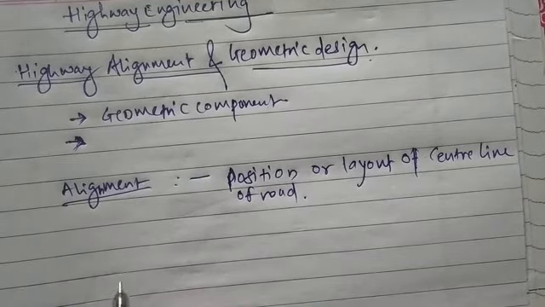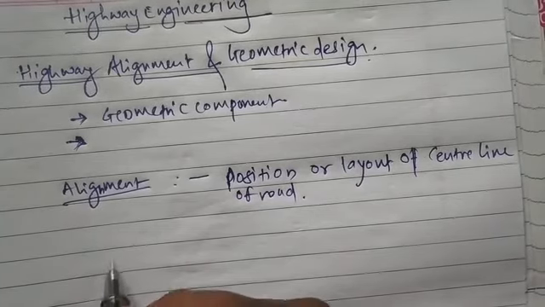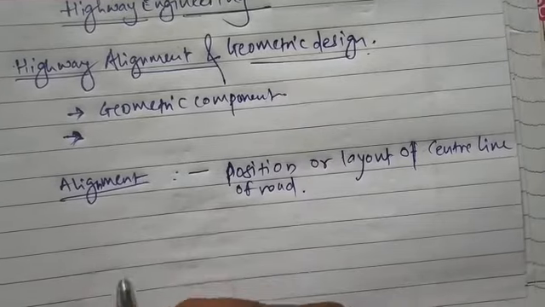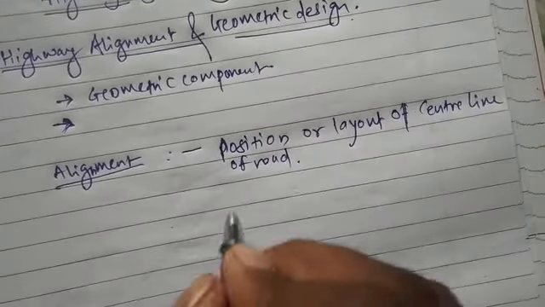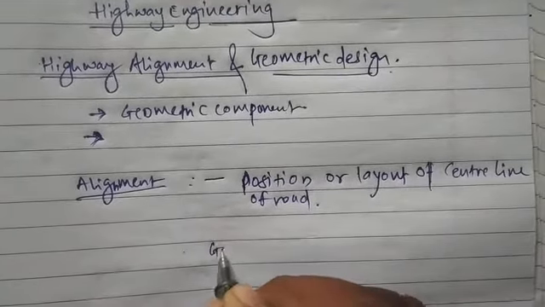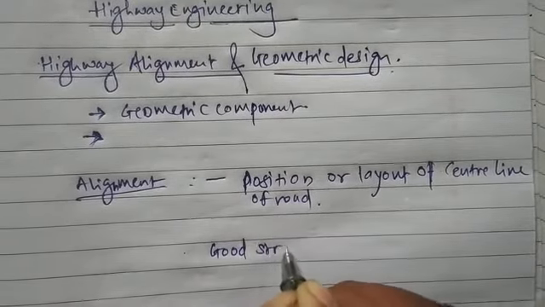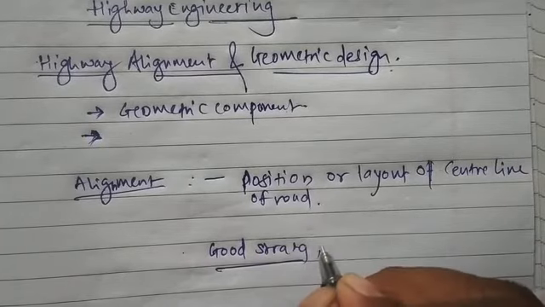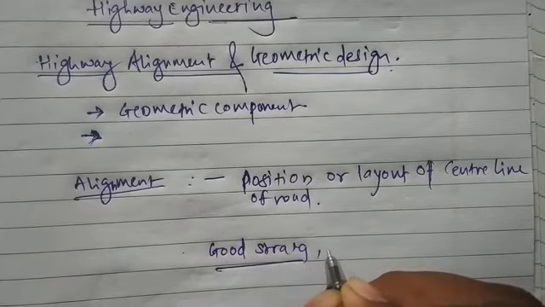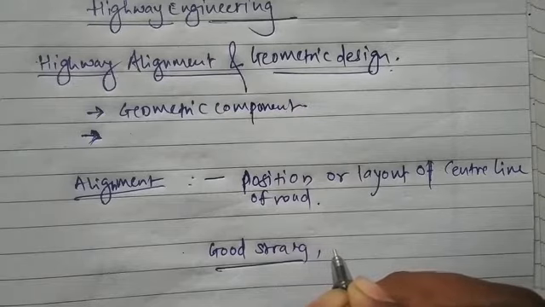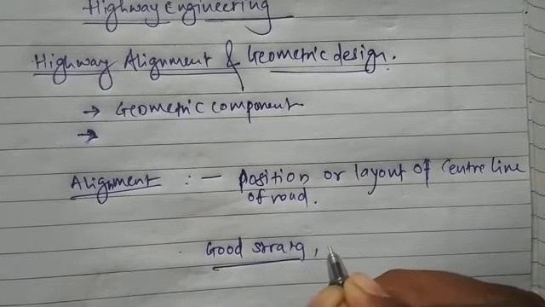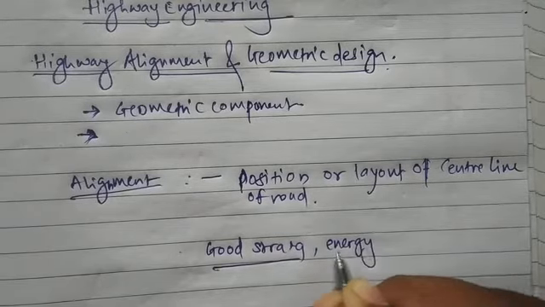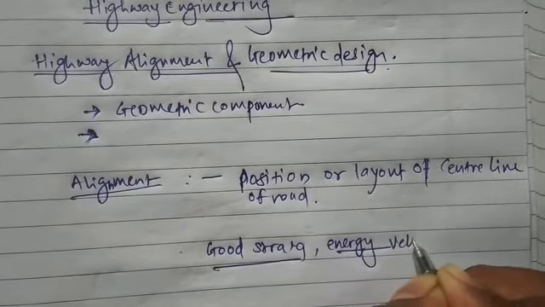Okay, so this alignment is very important during planning, because if we pass our alignment from the good soil strata, then it will be easier for constructing the road. If we design this alignment efficiently, then the energy required for vehicle operation will be less.